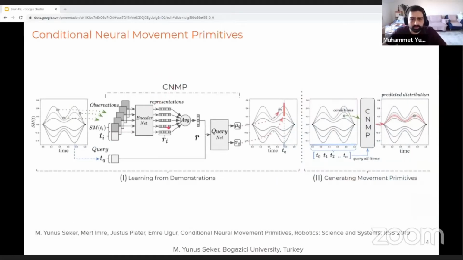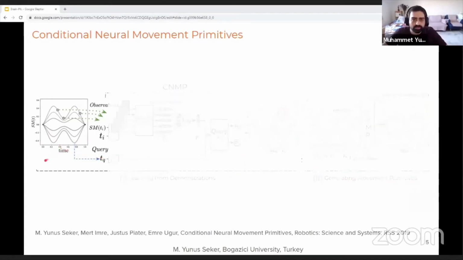This is the general figure of CNMPs. On the left side, we will explain how CNMPs are trained, and on the right side, we will show how we can produce the new trajectories according to novel configurations. Let's start with our demonstration set here. It's a function from time to record the sensor motor values.